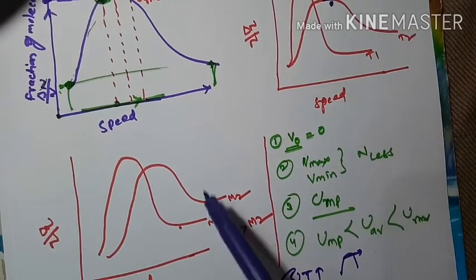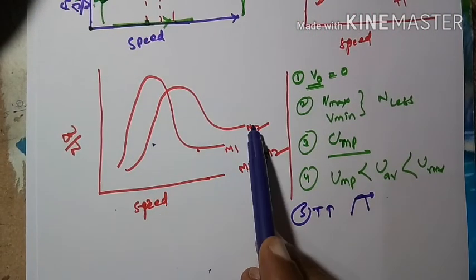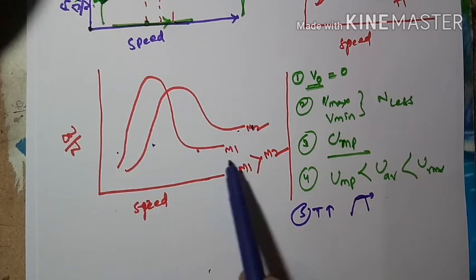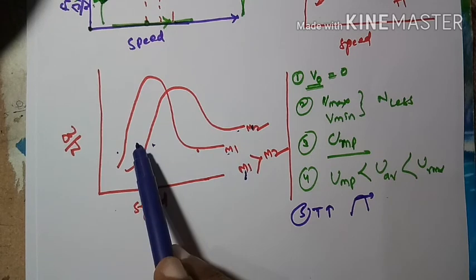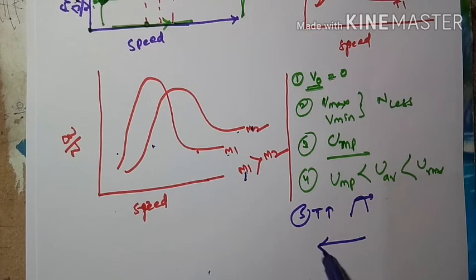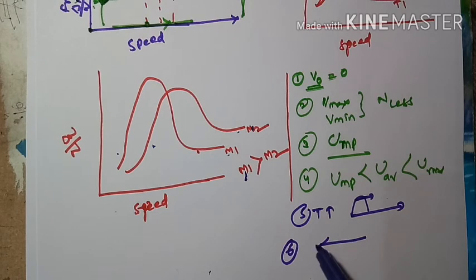If the molecular weight is increased, what will happen? The curve gets sharpened and it shifts towards lower velocities. As the temperature is increased, it shifts towards higher velocities. As the molecular weight is increased, the maximum probable velocity shifts towards lower velocities. So these are the different kinds of molecular velocities.